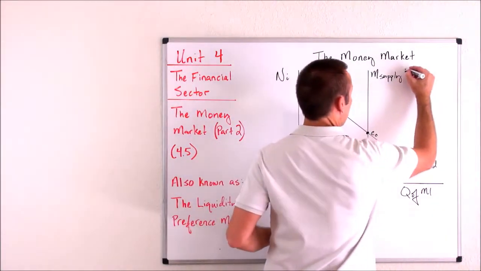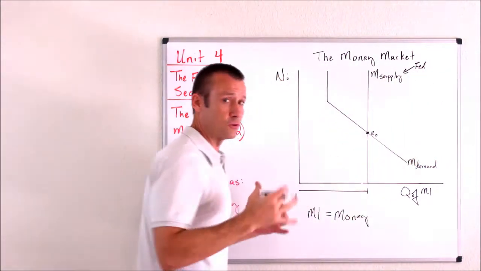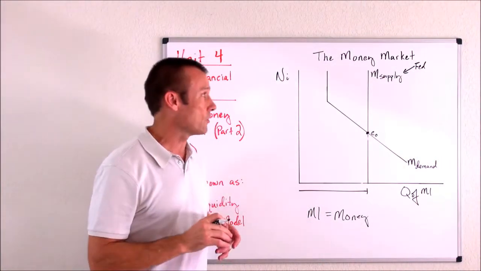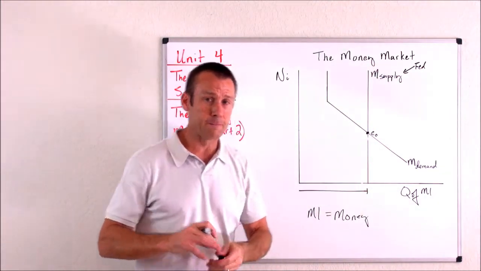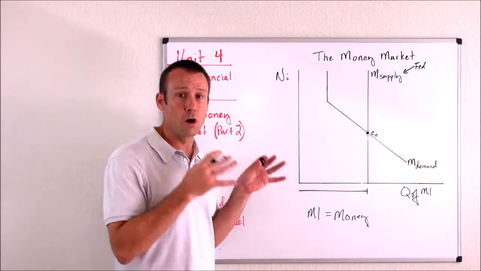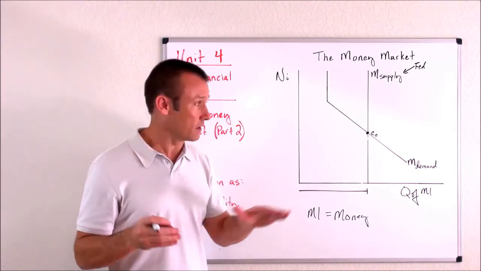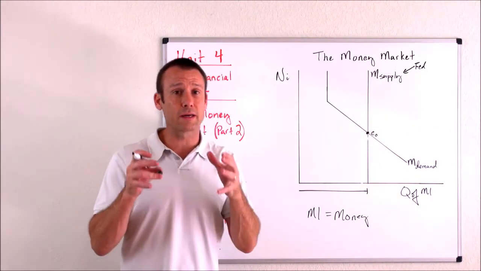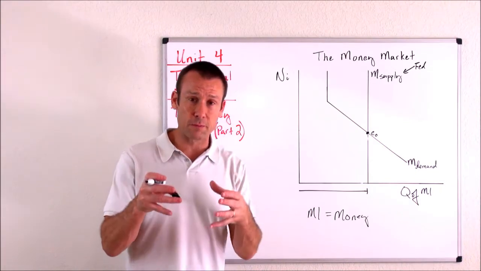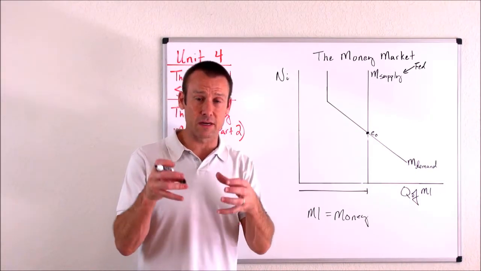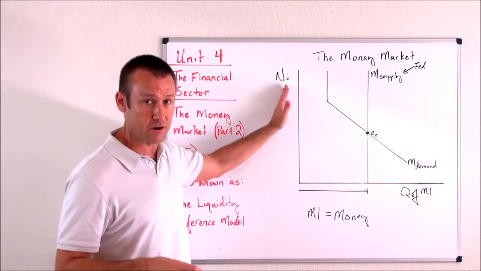The Fed. Now, of course, where I draw this little arrow with the Fed, you don't ever have to do that on your graph. It's fine if you do, but you don't have to. But what this is telling me is the Fed is determining the money supply. It is super important when you draw your money market that you make the money supply curve vertical. Okay? If you make it upward sloping, you will not get credit for this graph. So it has to be vertical because the people who designed this class, who designed economics, want to see that you students understand the money supply does not vary with the nominal interest rate.